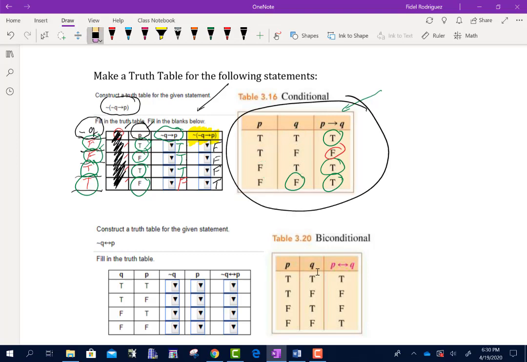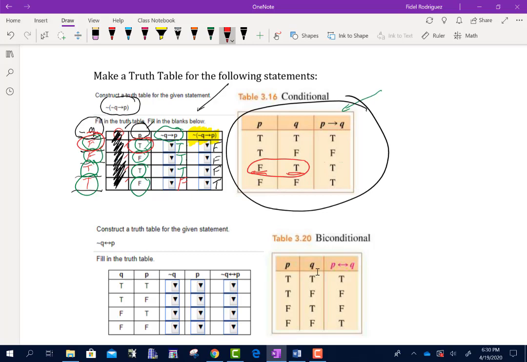I'm more concerned with the direction. So if you notice, the first one here was false and then true. I'm going to go to this piece because the first one is false and then true. I'm not so concerned, well, this one has a Q and the Q's over here. I'm not worried about that. I'm worried about the order. Okay, the order is what's going to tell me how I'm doing this.